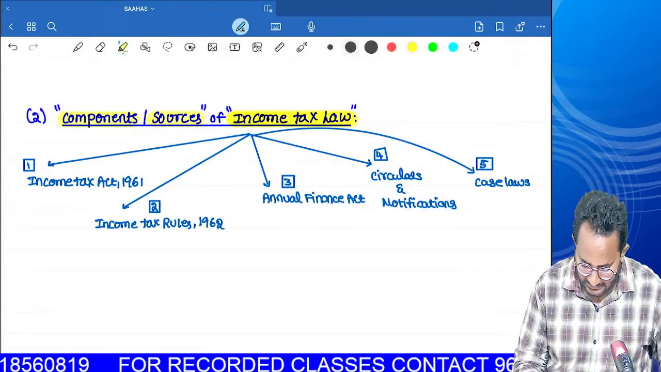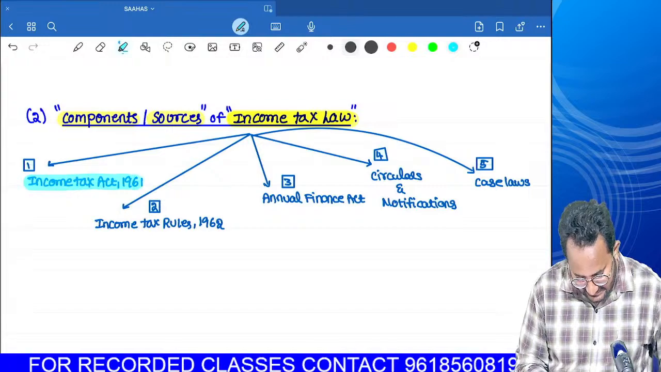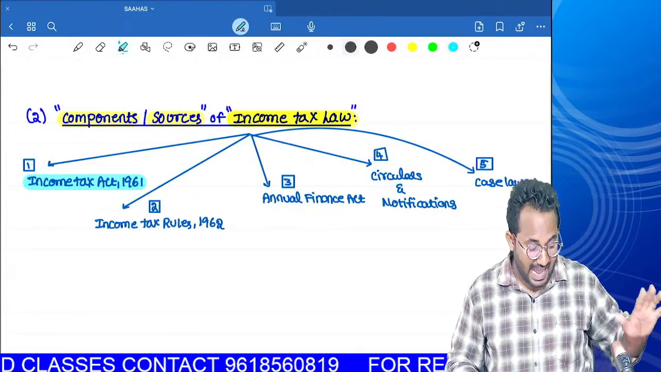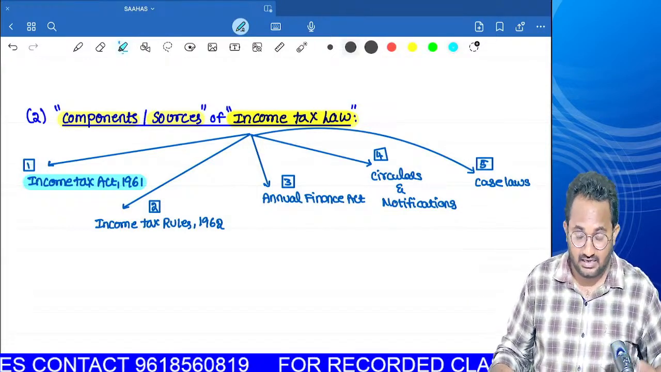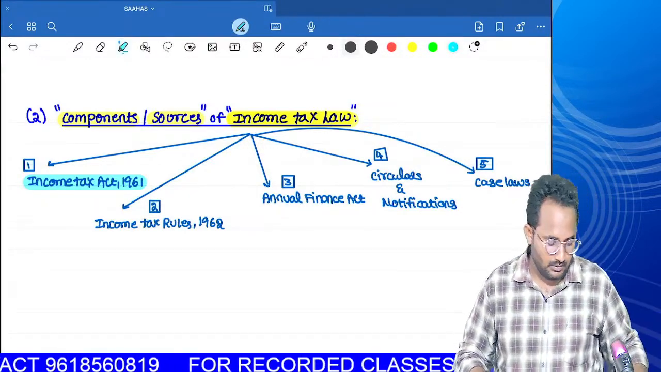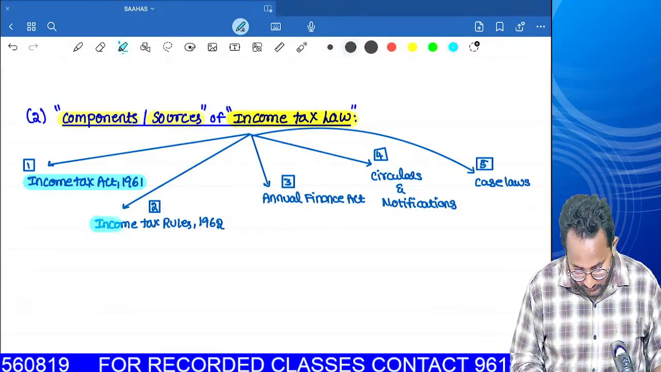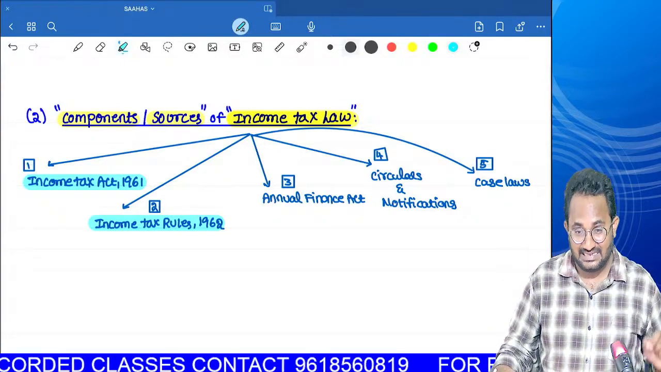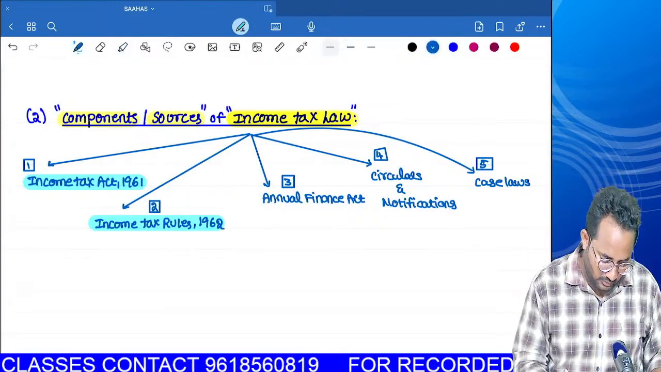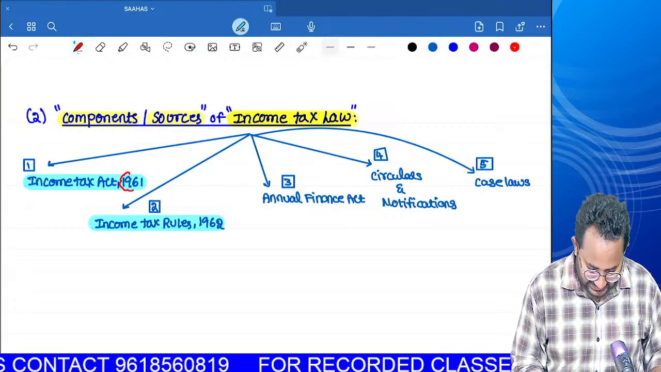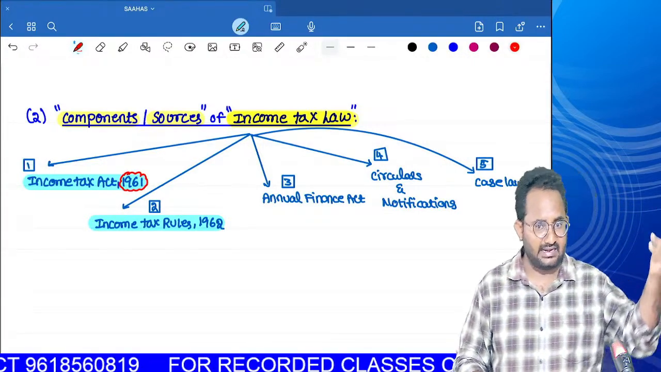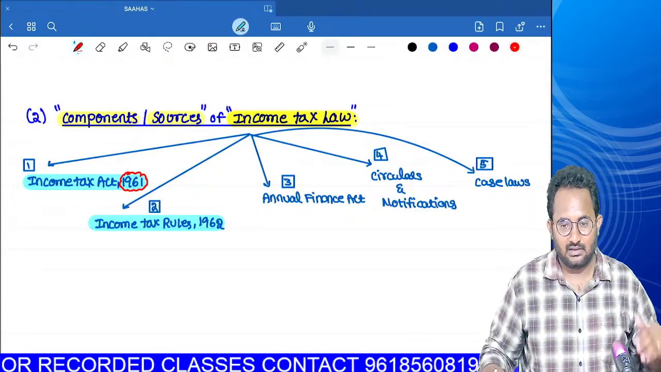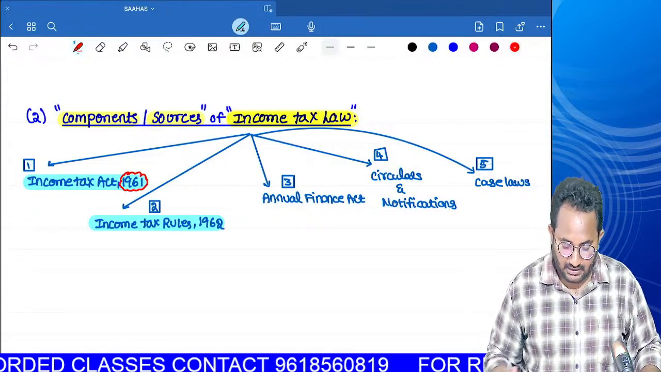So the first component is Income Tax Act 1961. It came into force in the year 1962, but the act name is Income Tax Act 1961. After that year, CBDT released the rules, Income Tax Rules 1962. So long ago this law was framed. The Income Tax Act 1961 was framed in the 1960s only. Right now we are in the 2023-24 year, so inflation has also increased and many things have also changed.